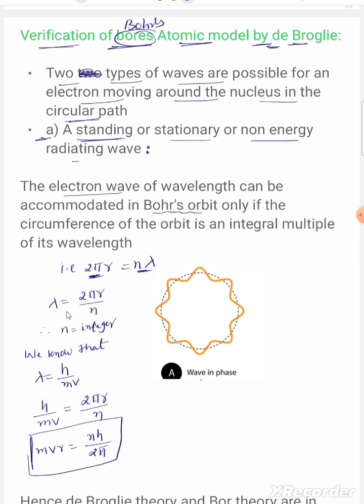Only when 2 pi r equals n lambda is the electron revolving around the nucleus in a circular path in the form of a wave.